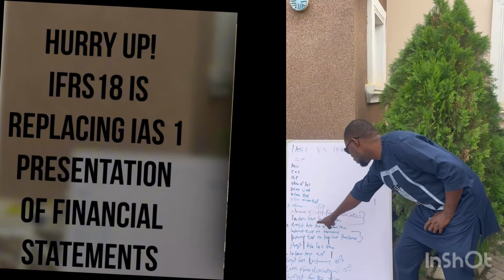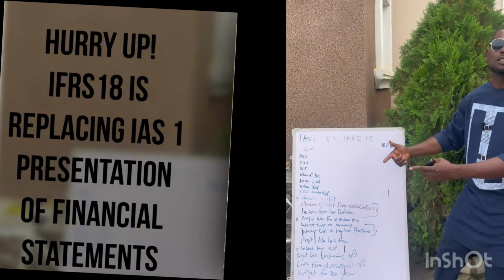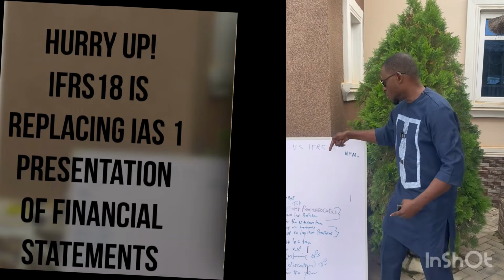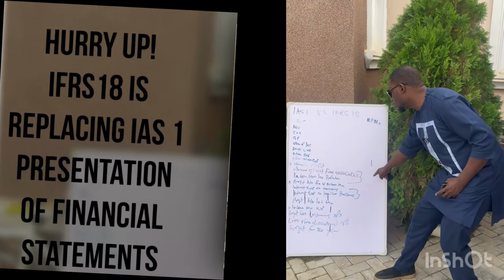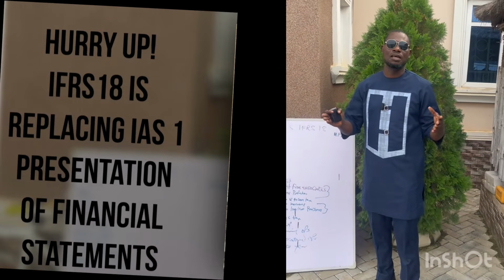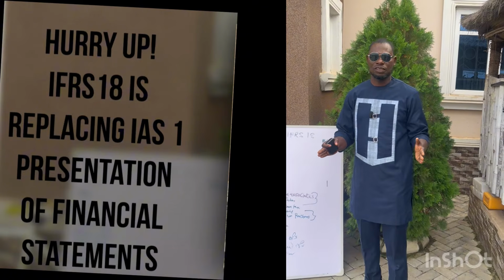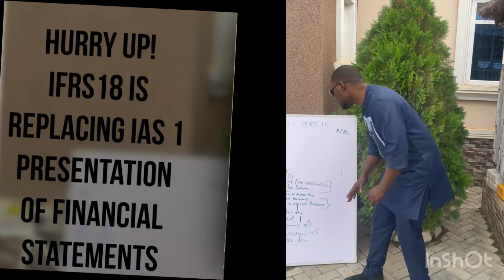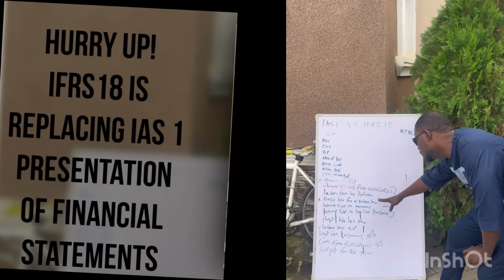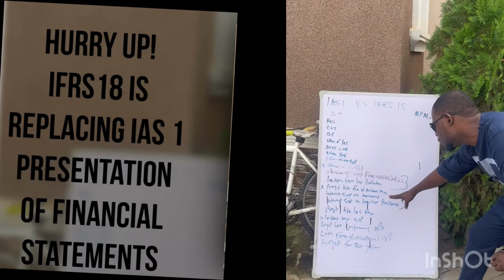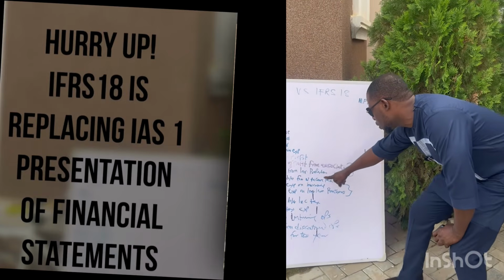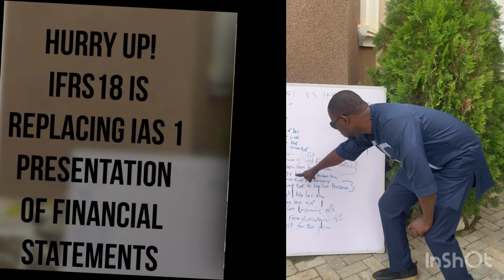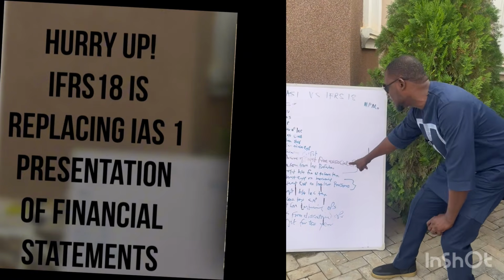Next, you also talk about income from investment properties. Do you have investment properties? You have income from it. You have to show it. So these two will show you what we call the investing category. Coming down, the total will be the profit before finance and income tax.